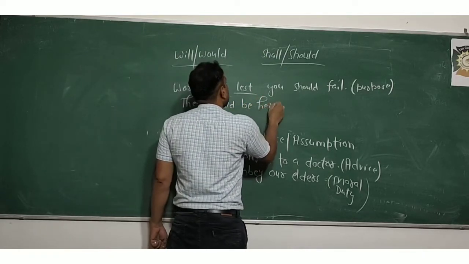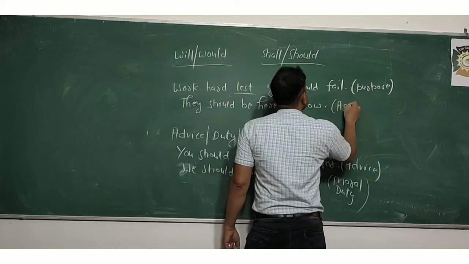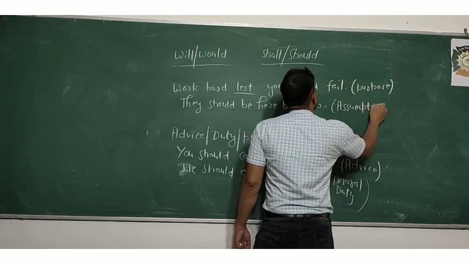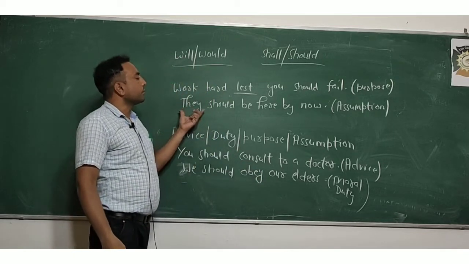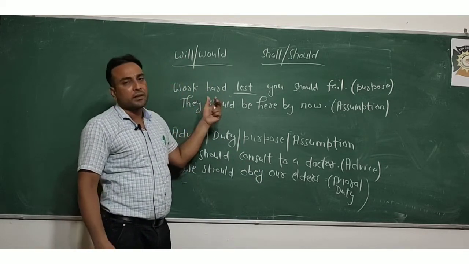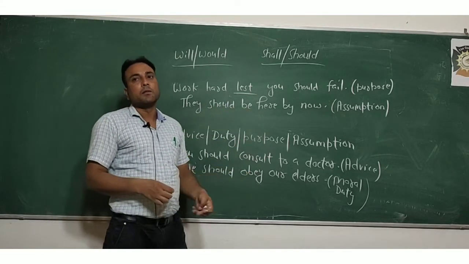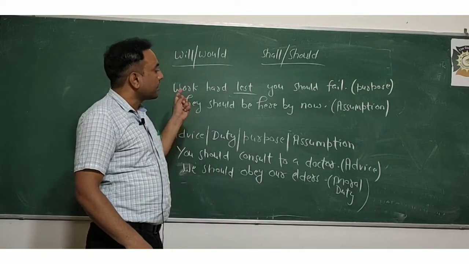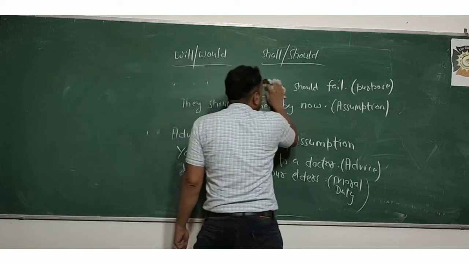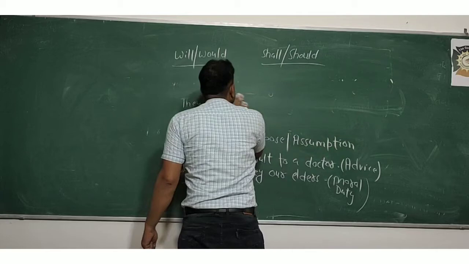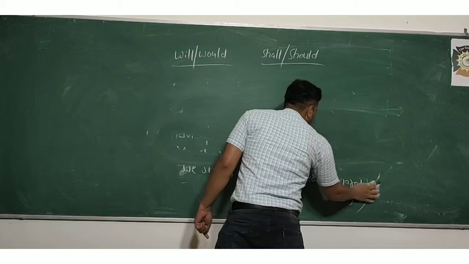They should be here by now. Here assumption is given in the sentence. They should be here by now. वे कुछ ही देर में, उन्हें कुछ ही देर के अंदर यहाँ पहुँचना चाहिए. Whether they have arrived or not is a different thing, but your assumption is that they should be here by now. So this is the use of should, and now we will discuss the uses of would. This is the last modal we are going to discuss for today, use of would.